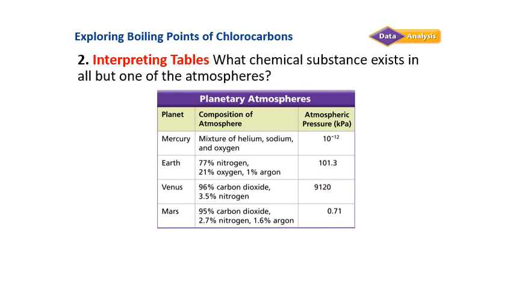What chemical substance exists in all but one of the atmospheres? So look at all the different ones. Which one is in all but one? That would be nitrogen. As you can see, it's here, and it's here, but not Mercury.